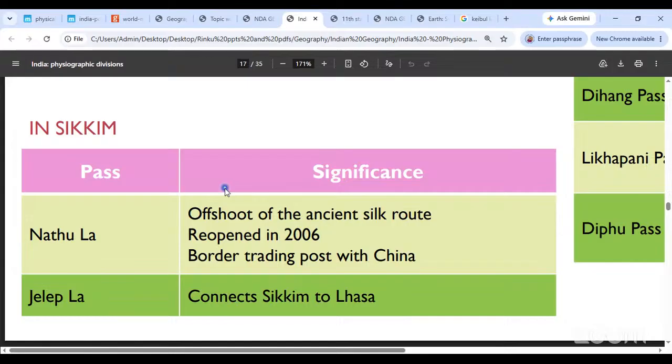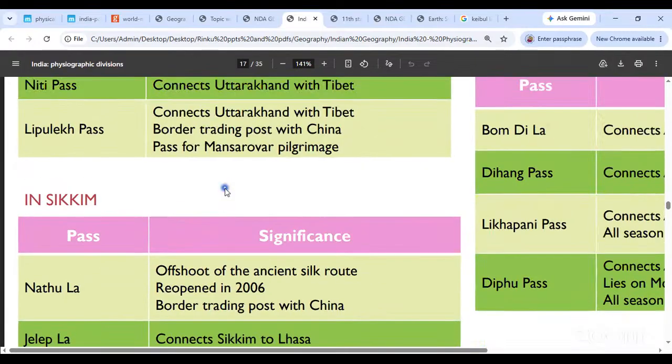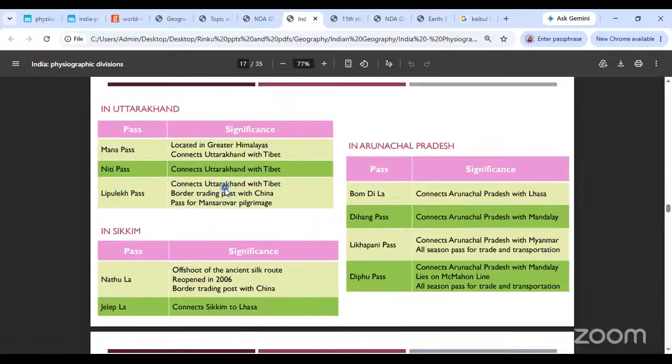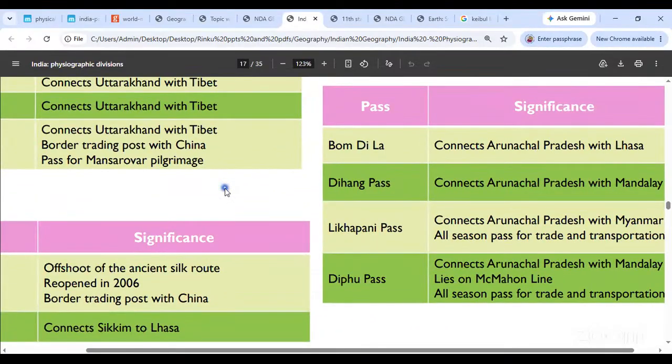So here we are, Nathula and Jelep La. We are saying Jelep La is Sikkim's connection to Lhasa or Tibet. Once again, a politically sensitive region, an important pass for us. And clearly you have Nathula, which is a trading post. Move on forward to the ones in Arunachal Pradesh. You have four major passes in Arunachal Pradesh: Bomdila, Diphu, Likhapani, and Dihang.